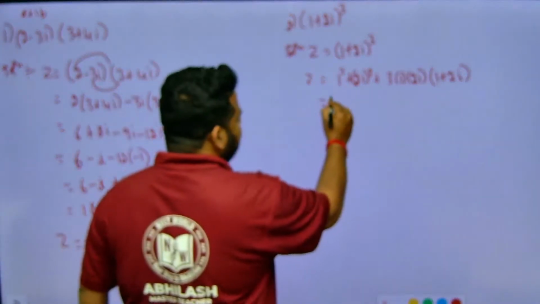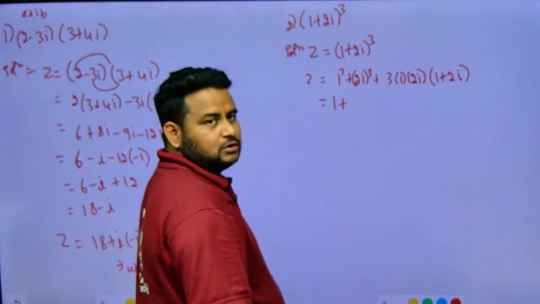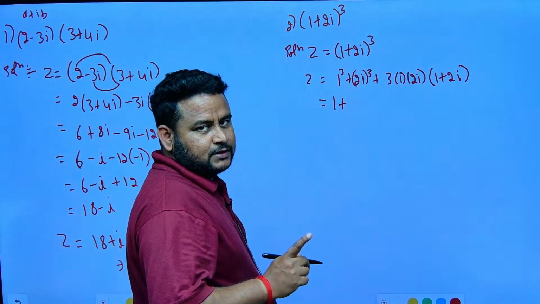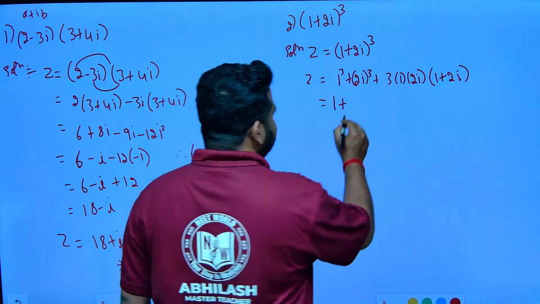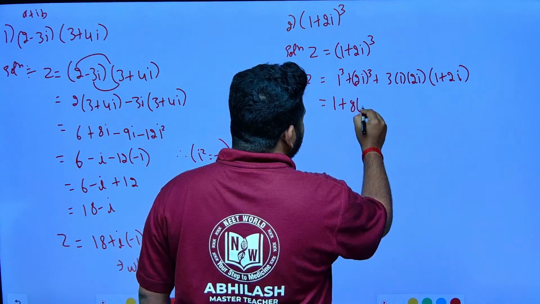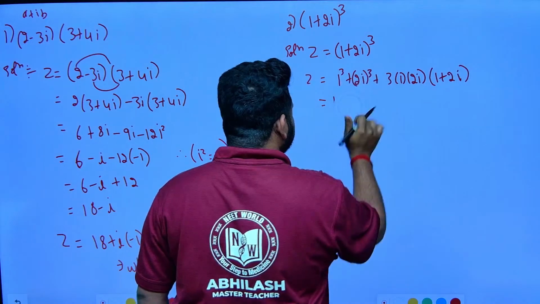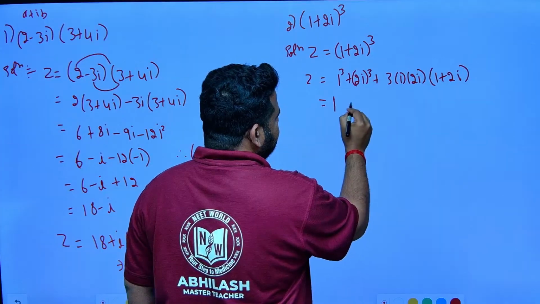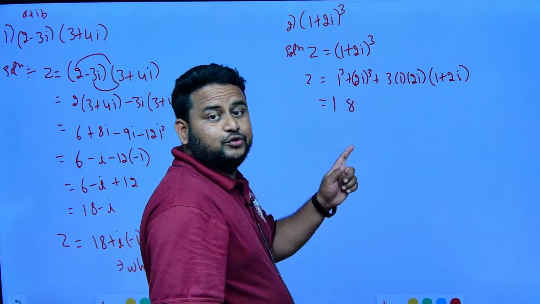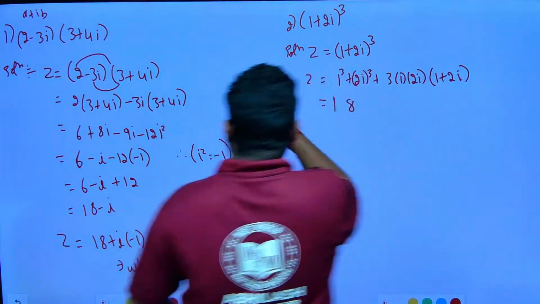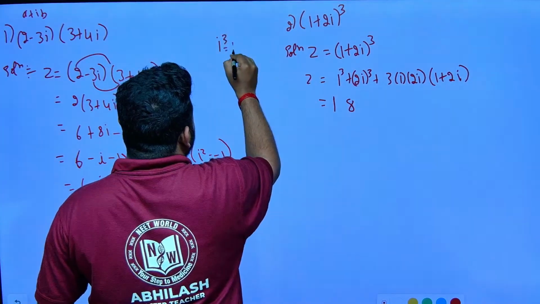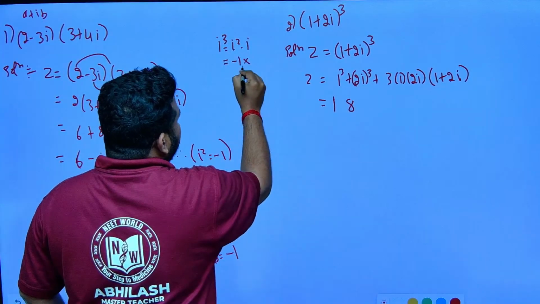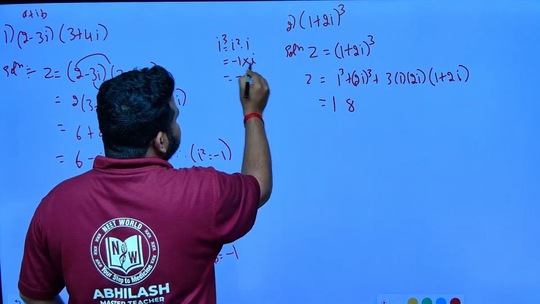So, 1 cube will become 1. 2i cube means 2 cube is 8, and i cube is what? i cube can be written as i square into i, correct? i square is minus 1, so minus 1 into i is minus i.